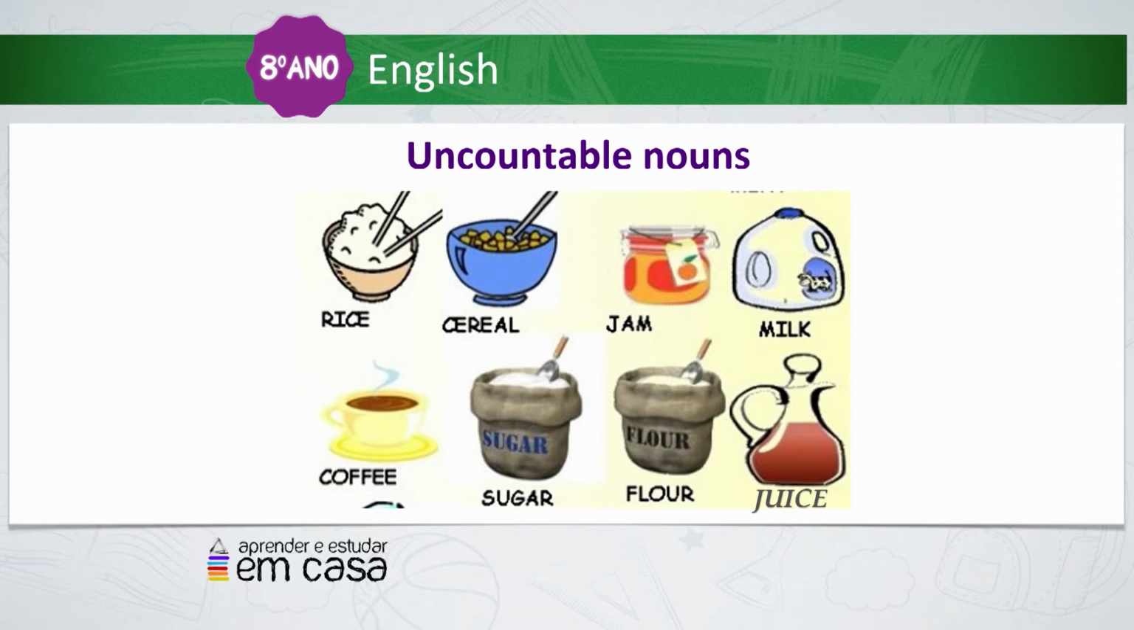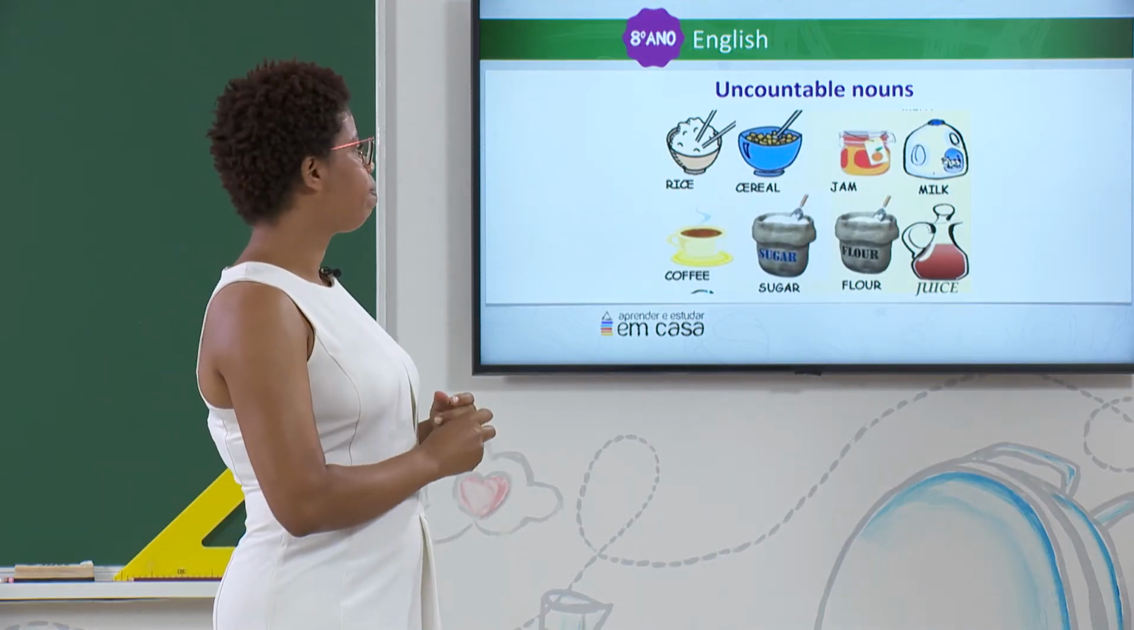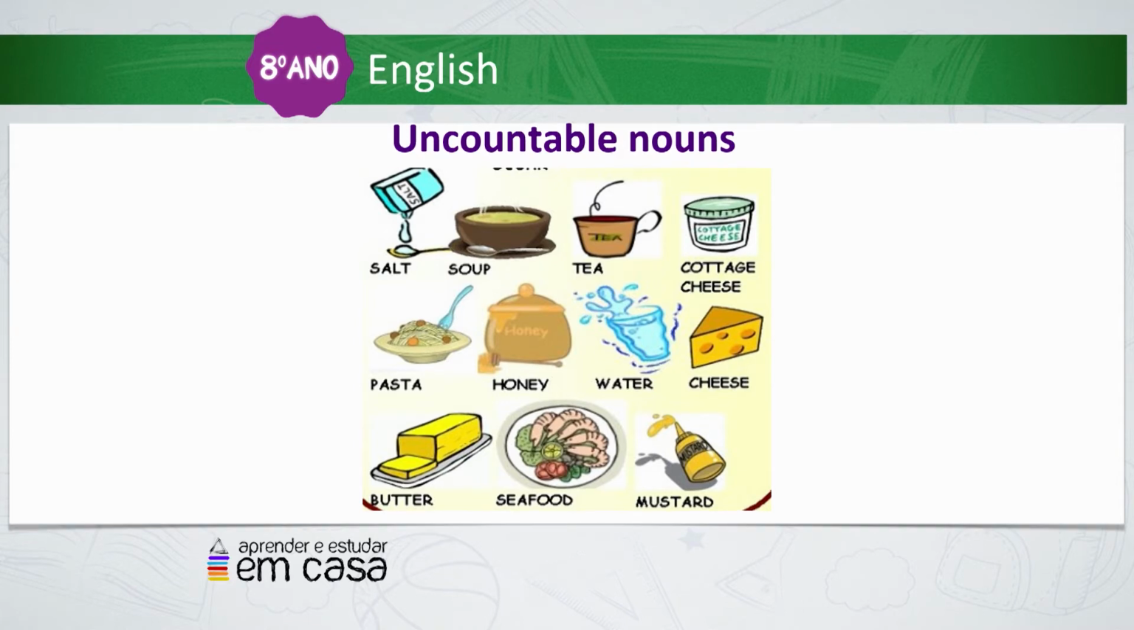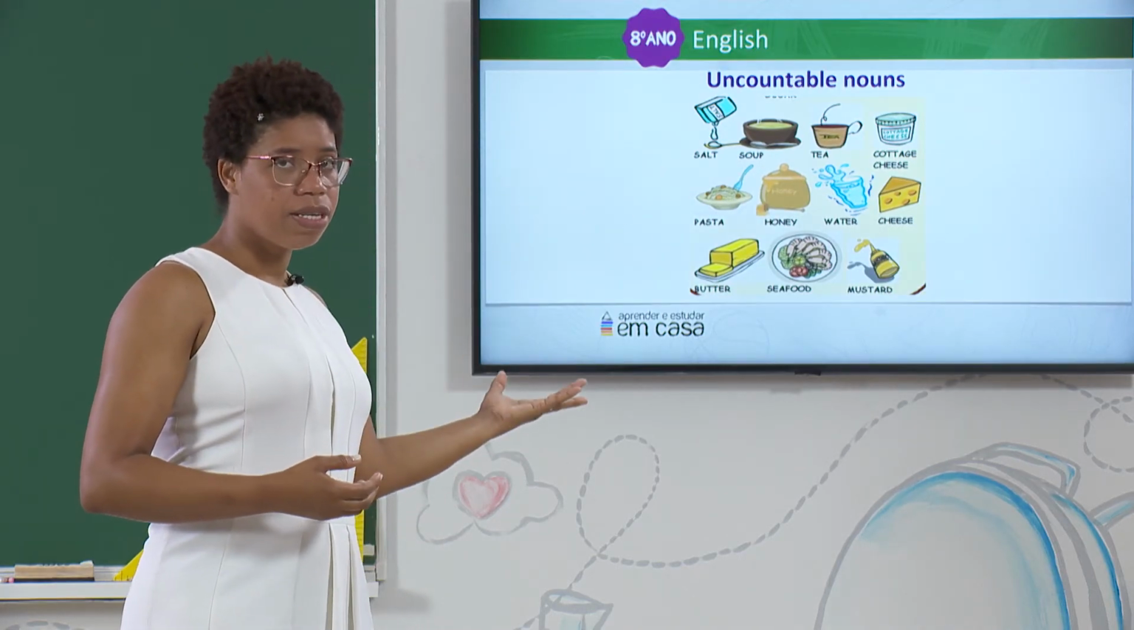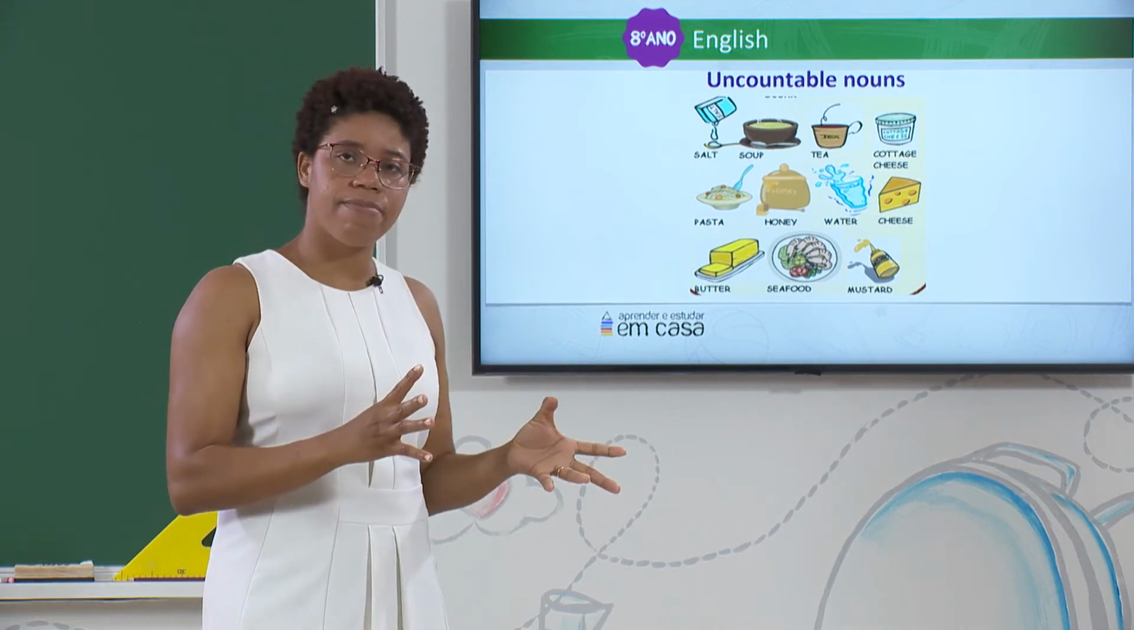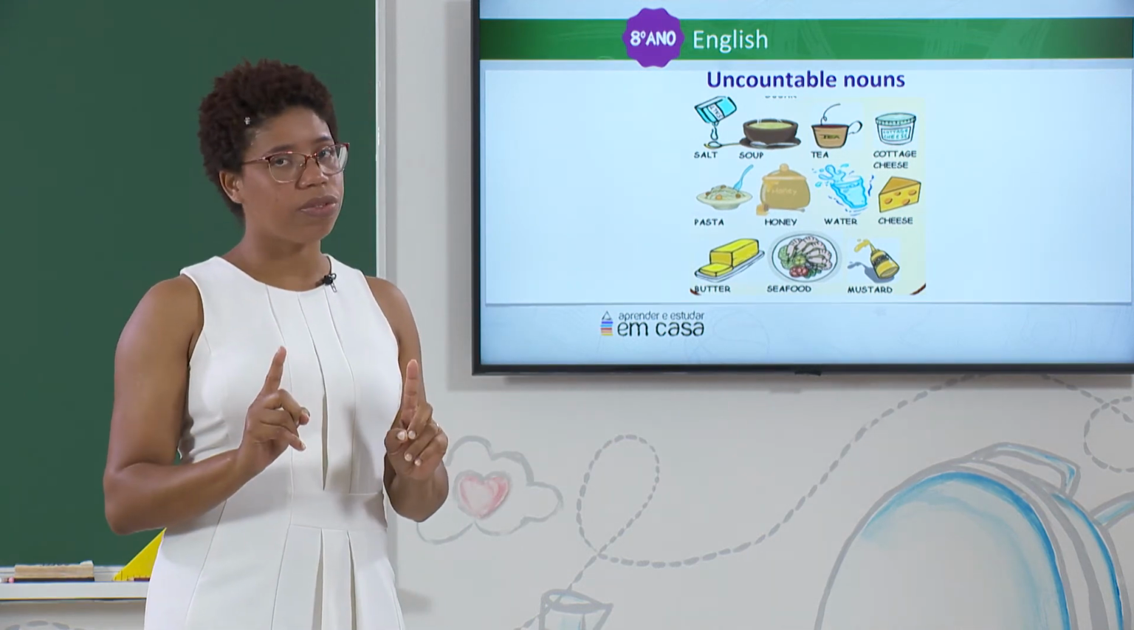Coffee, sugar, flavor, and juice. Let's see more examples. Salt, we don't say 1 salt, 2 salt, okay? Soup, tea, cottage cheese, pasta, honey, water, cheese, butter, seafood, and mustard. These are some examples of names, specifically food names that we can't count, okay?